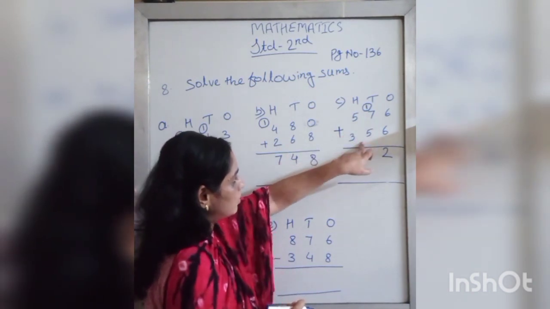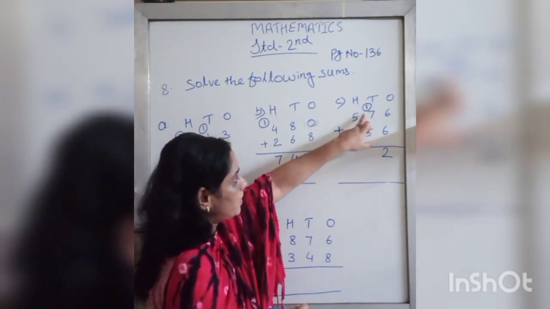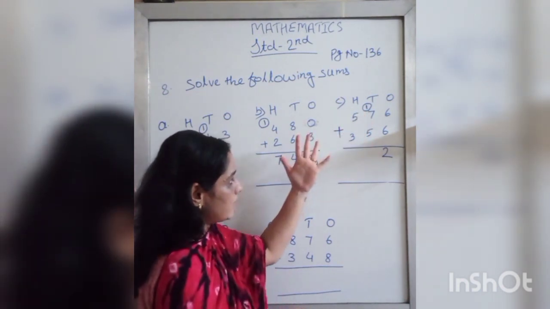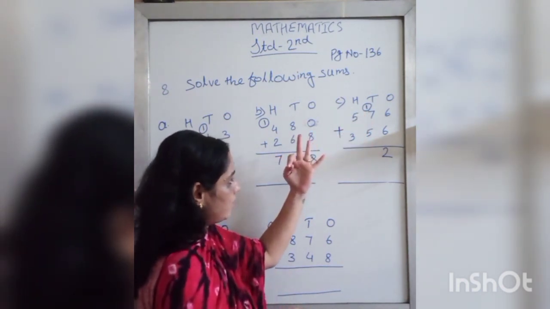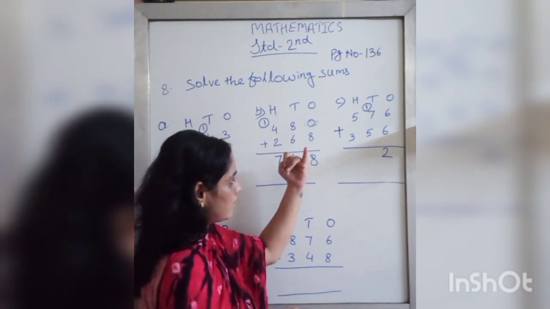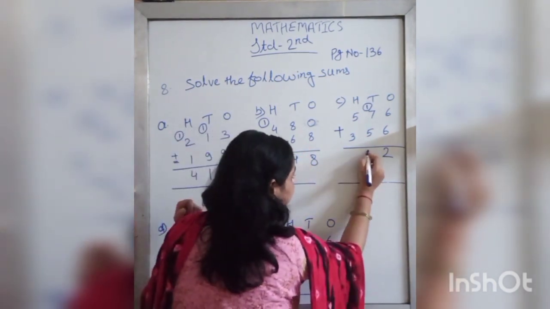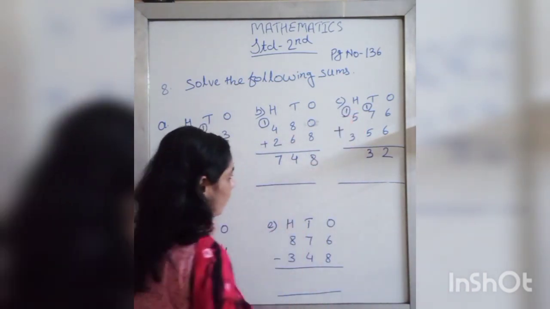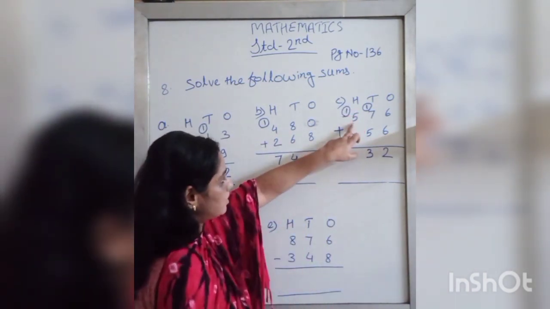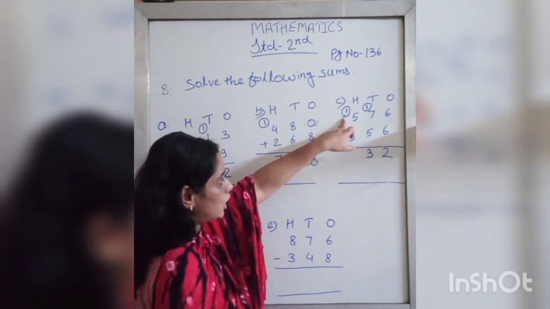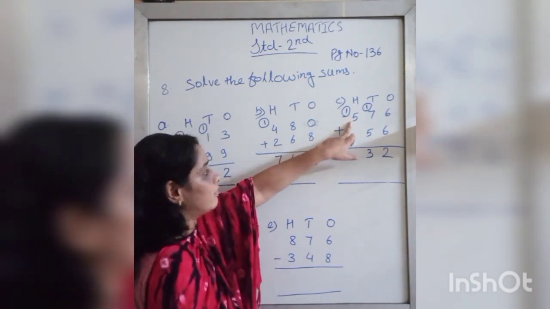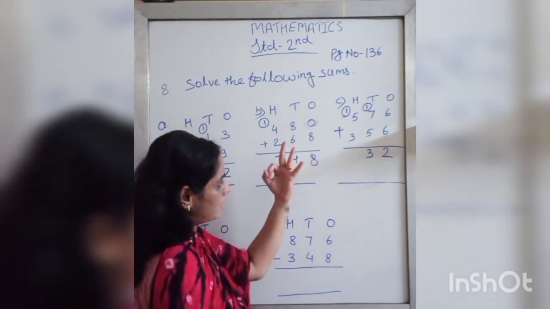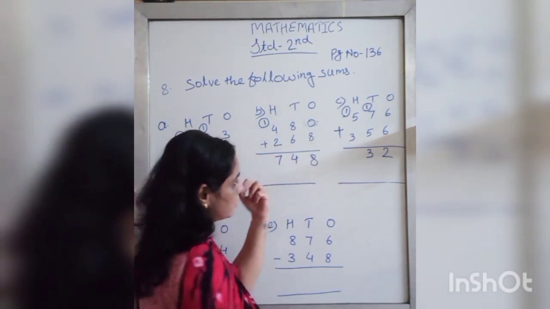Now add these numbers. 7 plus 1 is equal to 8, plus 5: 9, 10, 11, 12, 13. 3 we will write here, and 1 carries over. Now add these numbers. 4 plus 1 is equal to 5, plus 1 is equal to 6, and 6 plus 3: 7, 8, 9.